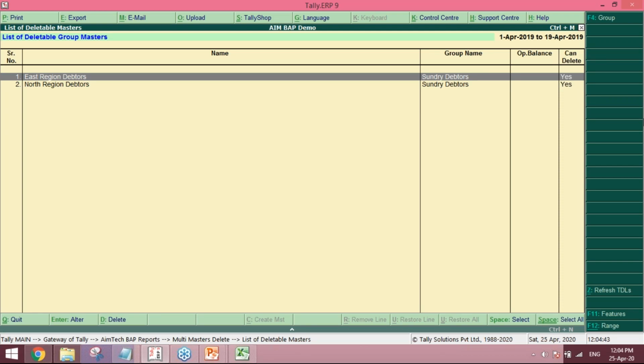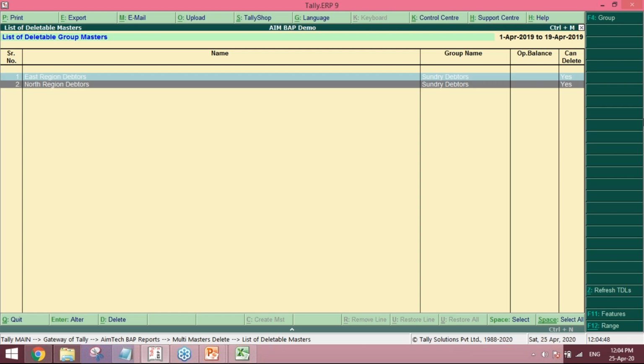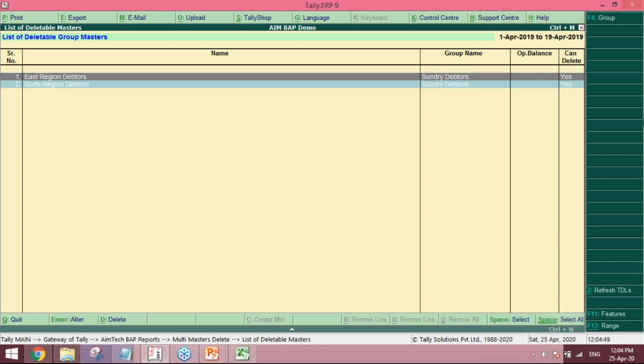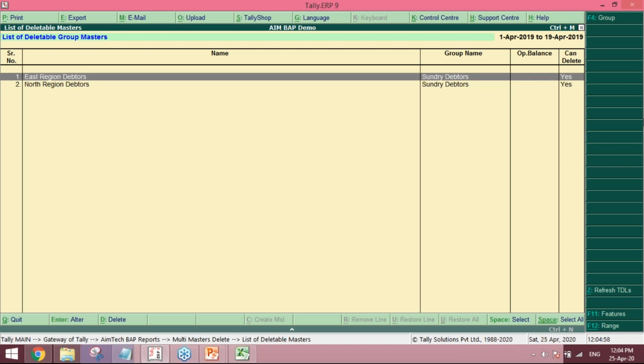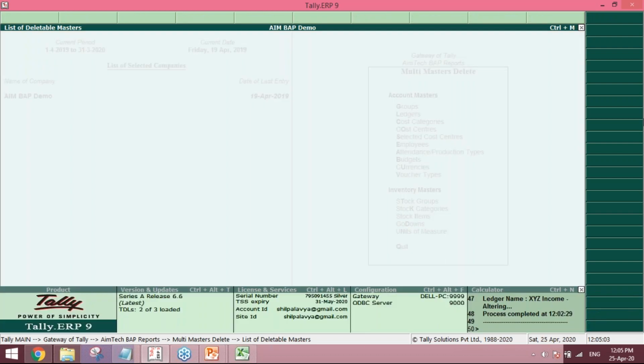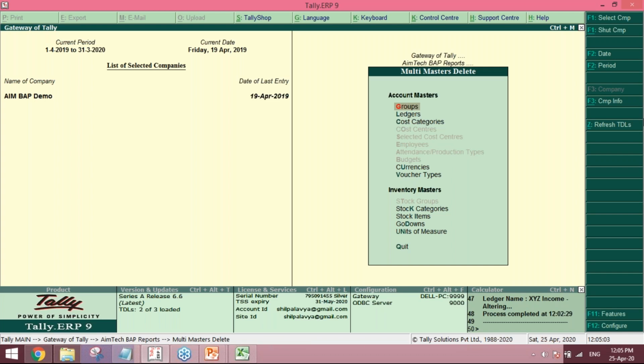After splitting the data, there are many unused masters and unused groups left in your company, so you can delete them and save your Tally data space, so that when multiple concurrent backups are happening, you can easily avoid that unwanted data. You can delete from here. There are no unused ledgers, but if there are any, you can delete from here. You can also delete the unwanted stock items, unwanted units of measurement, and unwanted stock groups accordingly.